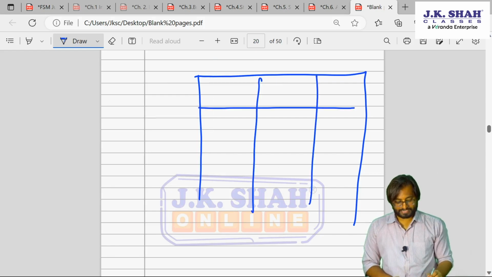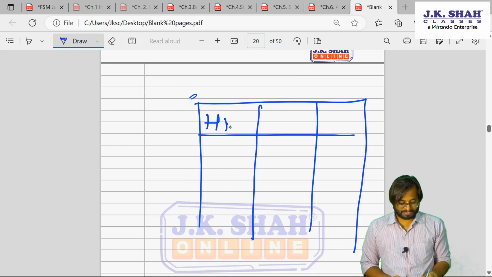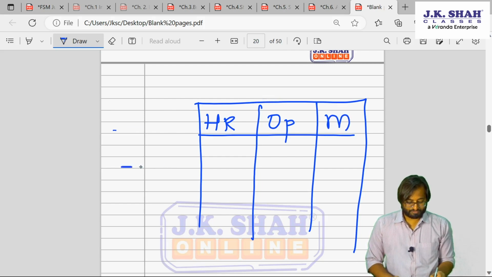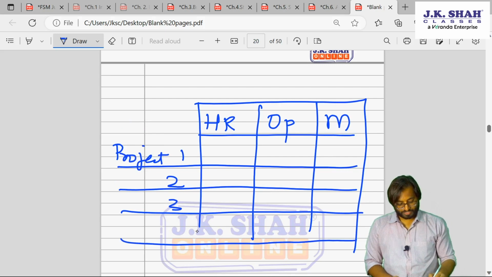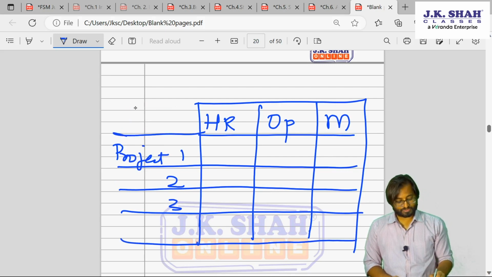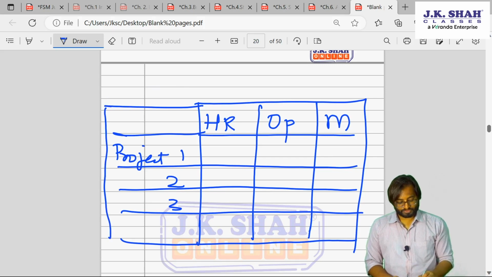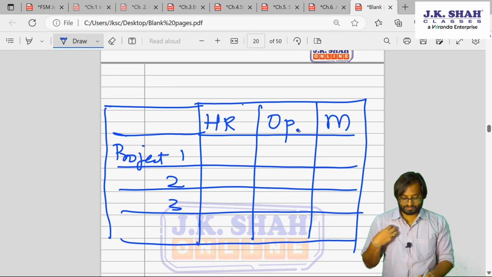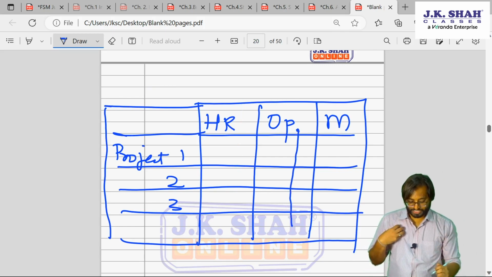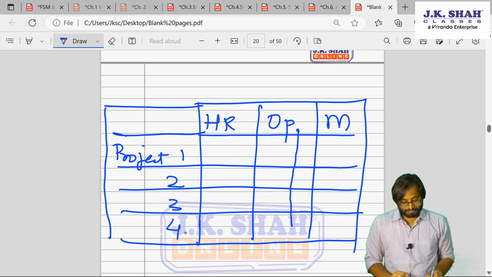You have one permanent department. Let's say this is HR department. This is operations department. This is marketing department. And you have multiple projects which are being undertaken simultaneously. So this is project 1. This is project 2. This is project 3. So what is matrix structure? Matrix structure, you have two bosses, one operation manager. Suppose if I am working in operations team, so now operations manager will give me instructions to go and work in project 4. Then there will be project manager 4 who will be in charge of this particular project.